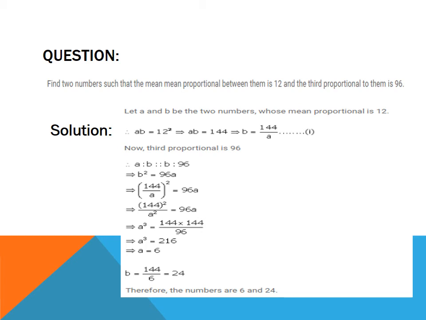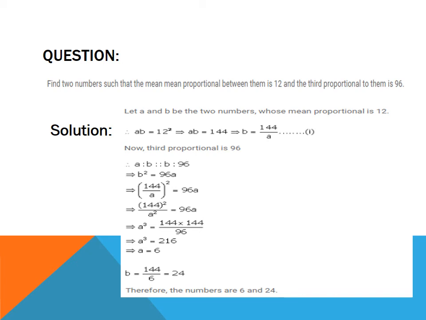Now third proportion of a and b is 96. So it can be expressed as a is to b proportion b is to 96, which will be equal to b square is equal to 96a. Now value of b will be substituted here as 144 upon a.